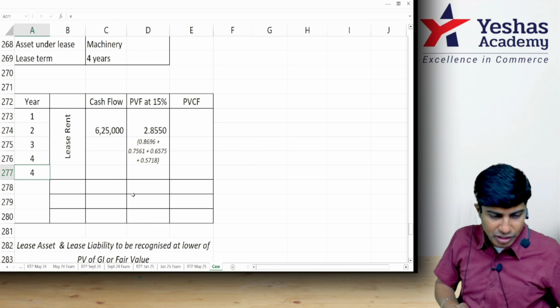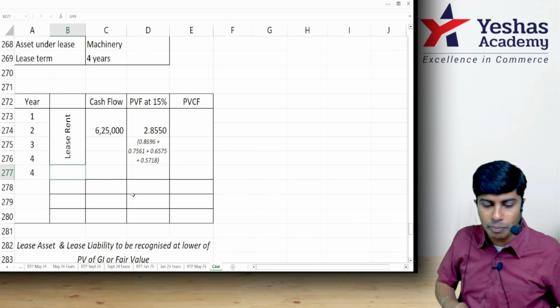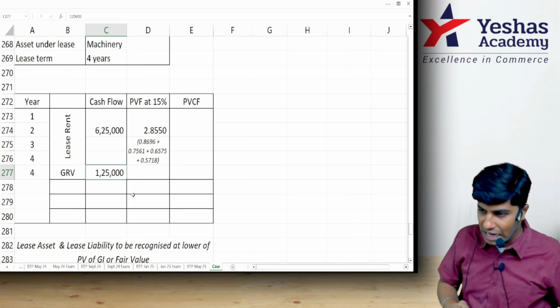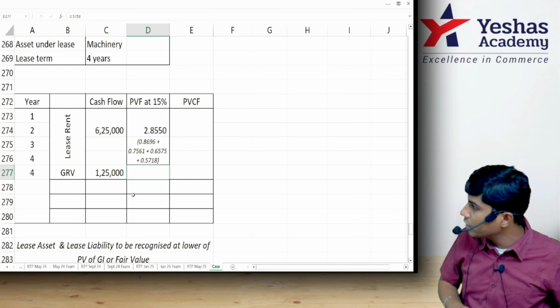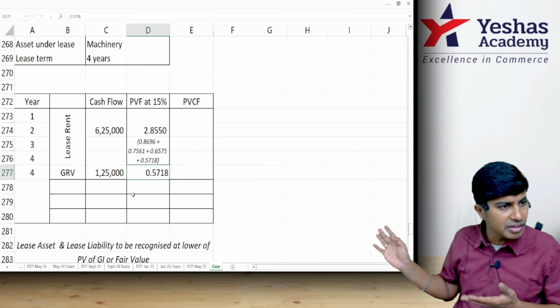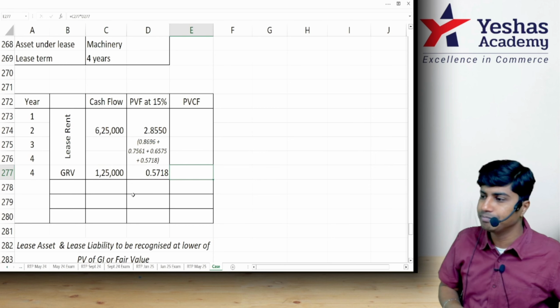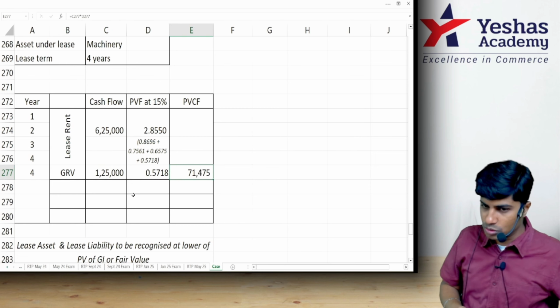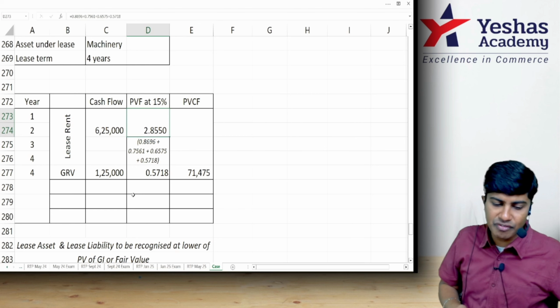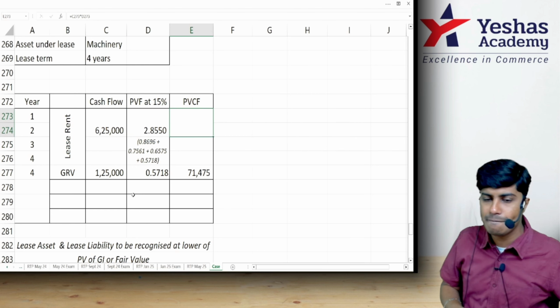And at the end of year 4, you have already promised me to pay guaranteed residual value of 1,25,000. That has to be discounted at 0.5718. They have given this factor in the question. Do 1,25,000 into 0.5718, 71,475. Do 6,25,000 into 2.8550, 17,84,375.